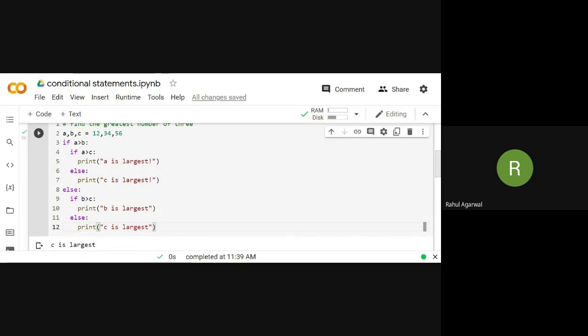Please understand the logic of the program. At a time, we can compare only two quantities. So A is compared with B. Now, if A greater than B is true, then another condition is there: if A is greater than C. So if A is greater than B and A is greater than C, then only A is largest. Otherwise, if A is greater than B but A is less than C, then C will be the largest.